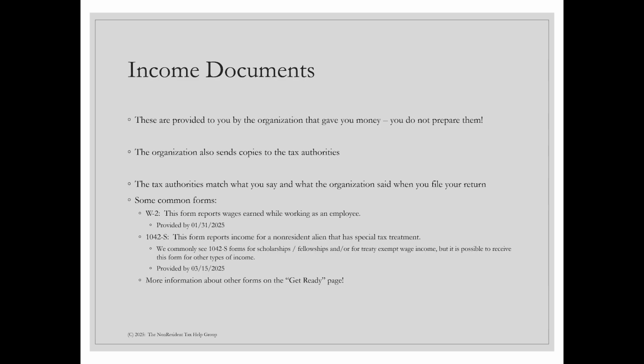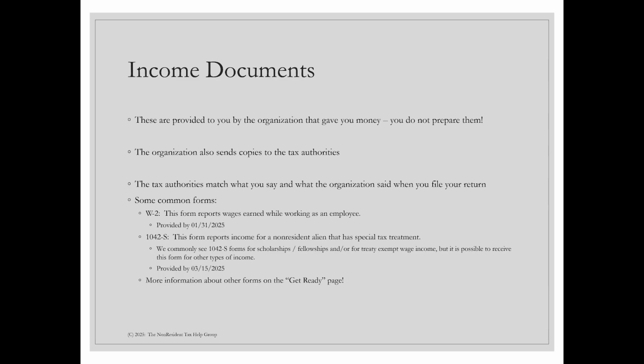For a 1042-S form, this reports income for a non-resident alien that has special tax treatment. The most common types of 1042-S forms we see are for scholarships or fellowships or for treaty-exempt wages. They do cover some other types of income, even though they aren't very common. This form has a different filing deadline. They have to provide it to you by March 15th, 2025.